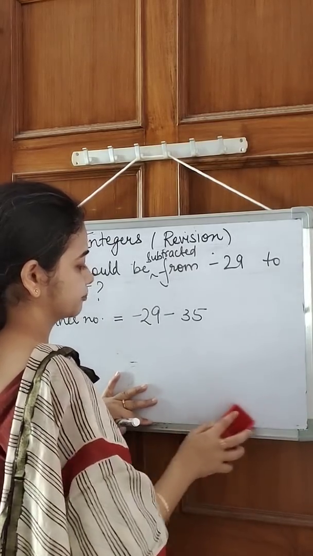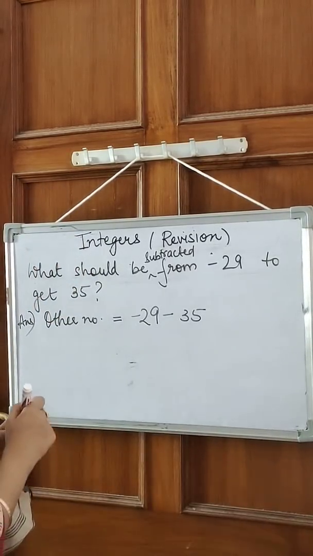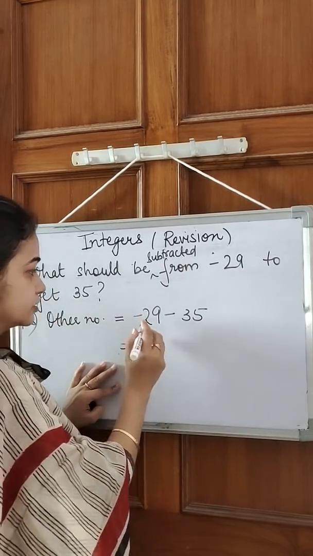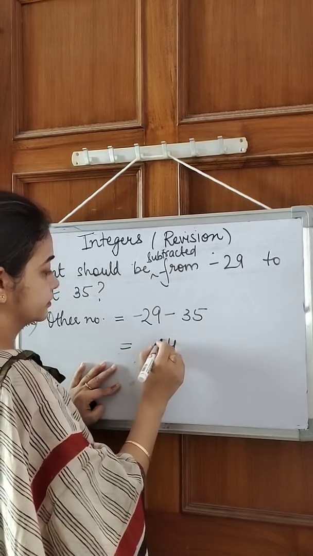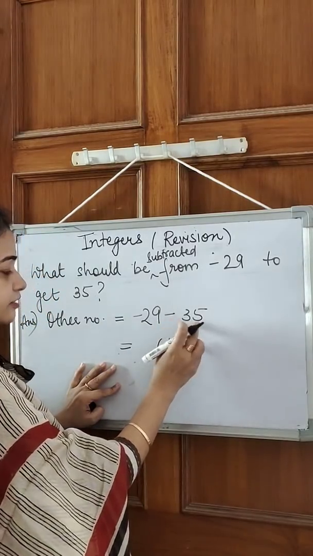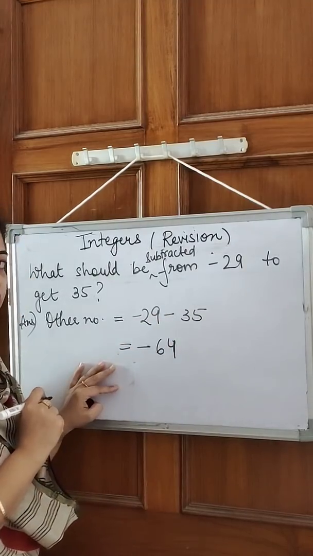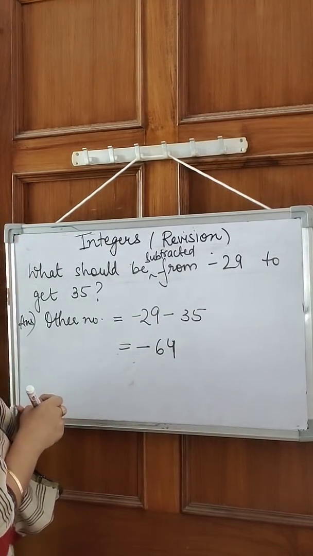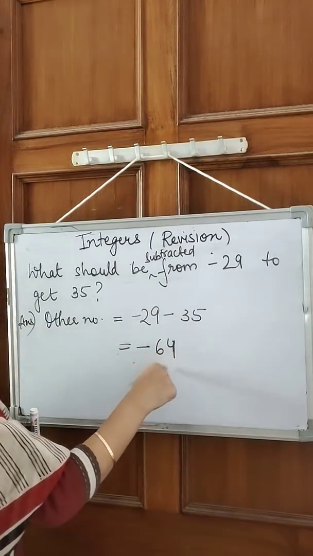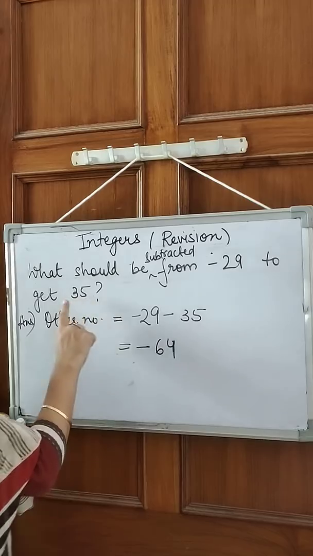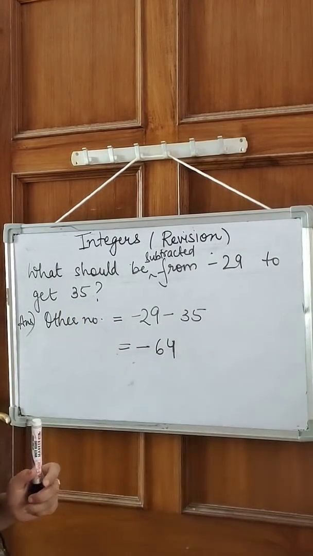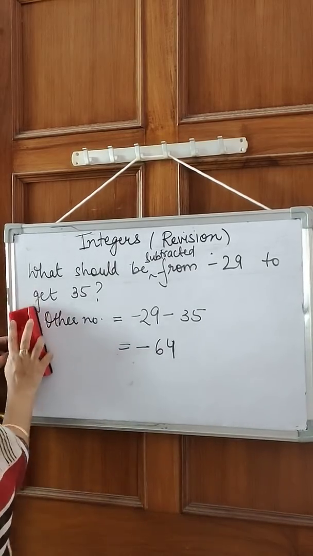Now solve this. Now minus minus is what? Minus minus is plus. So we have to add these two numbers. So 9 and 5 is 14. This will be 64. Now for the sign, 35 is bigger and it is negative, so 64 is also negative. So we can say that from minus 29, if I subtract minus 64, I get positive 35. Okay. Now I hope this is clear to everyone.